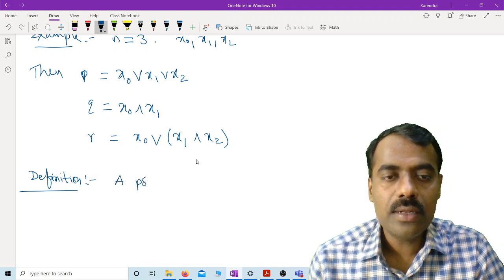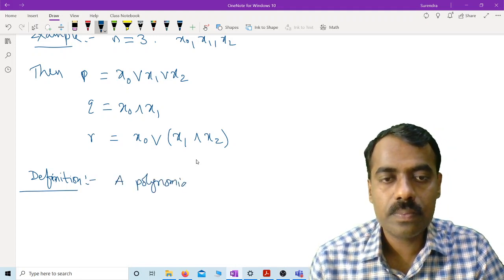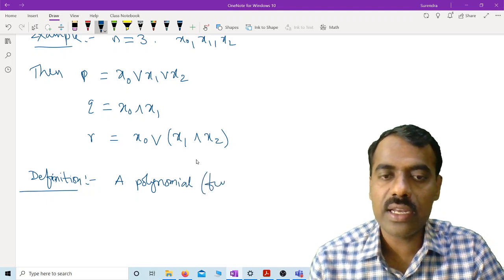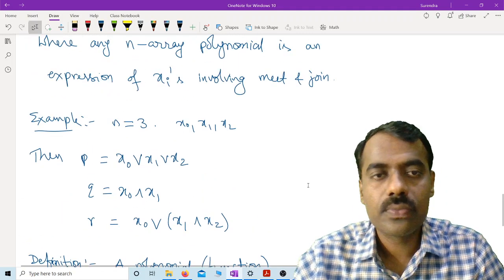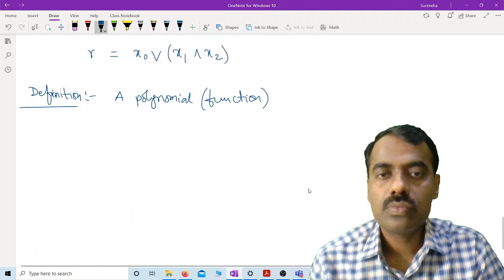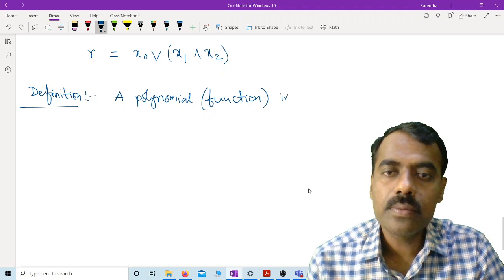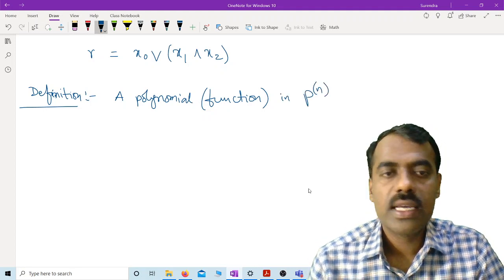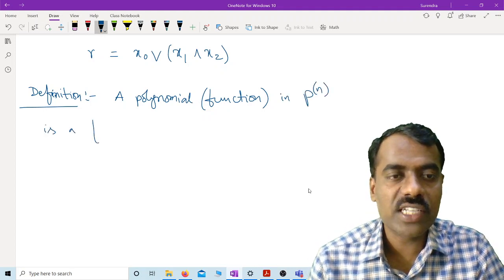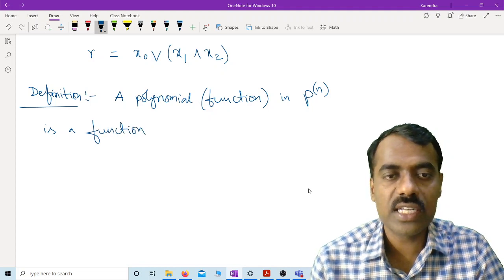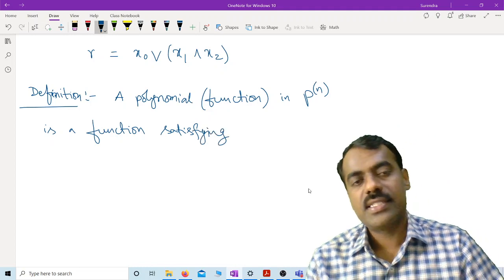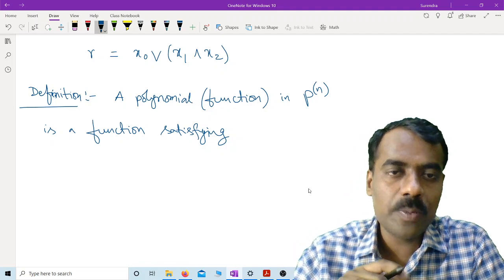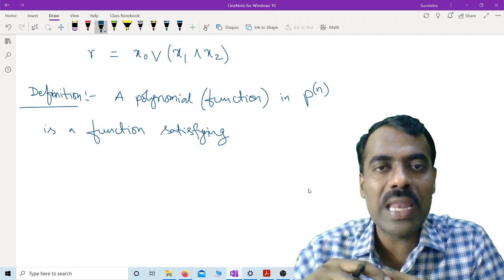So a polynomial, or a polynomial function also you can call it, in P of n is a function satisfying the following conditions. Just like in our regular polynomials, we know what is meant by polynomial f of x.